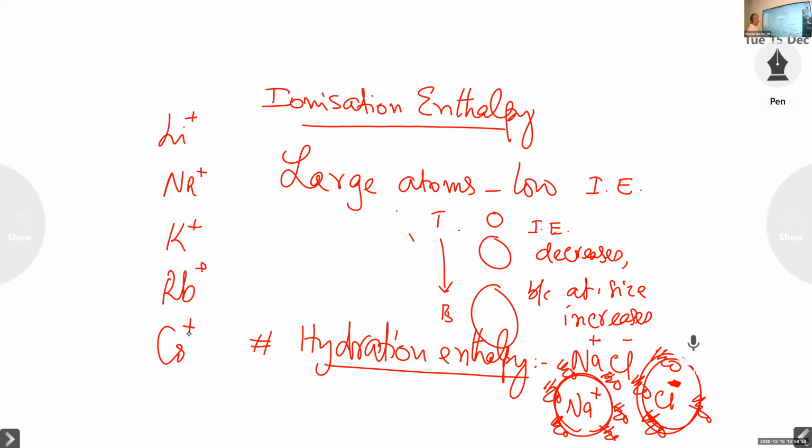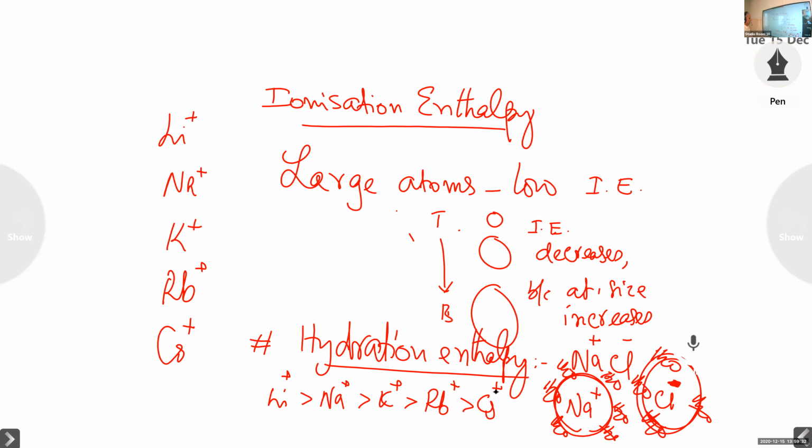And so the strength of hydration decreases. And therefore, hydration enthalpy also decreases from top to bottom. And therefore, hydration enthalpy of Li+ is greater than that of Na+, greater than that of K+, greater than that of Rb+, greater than that of Cs+.